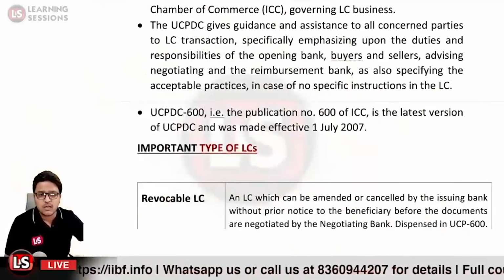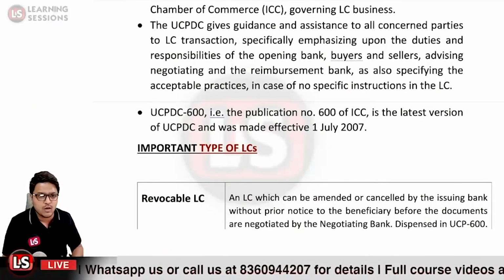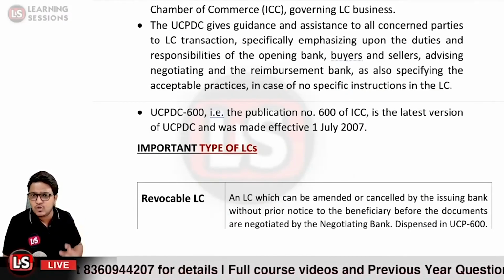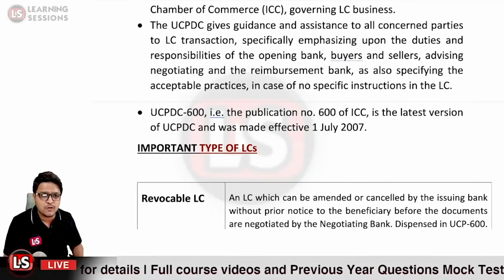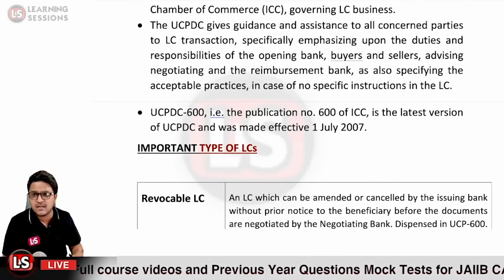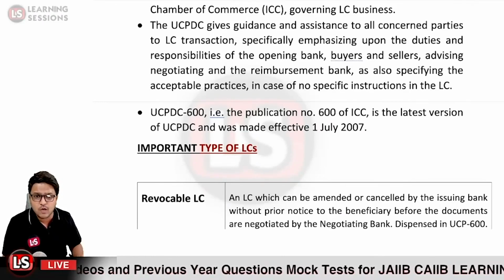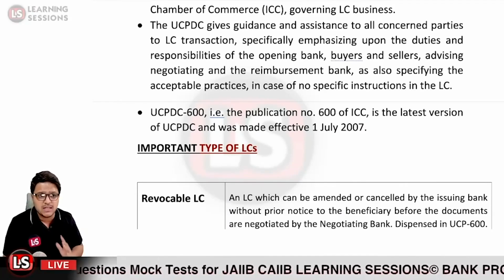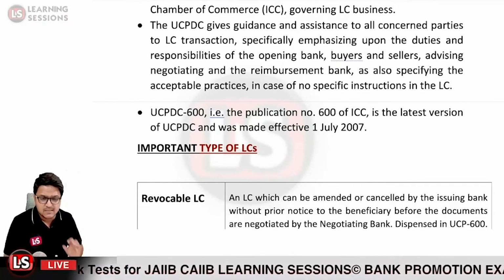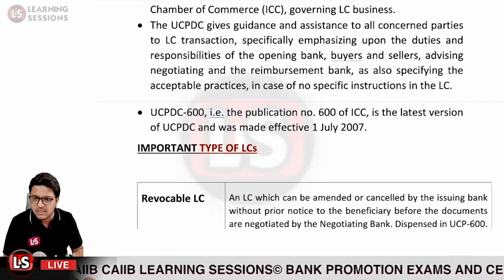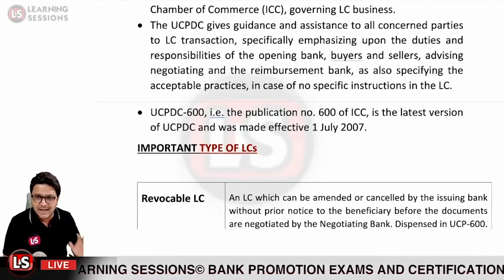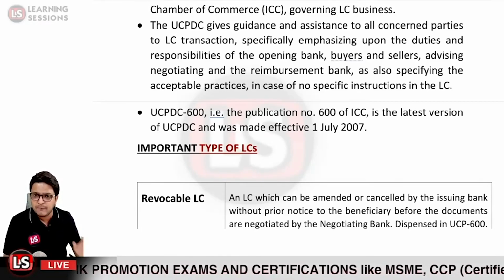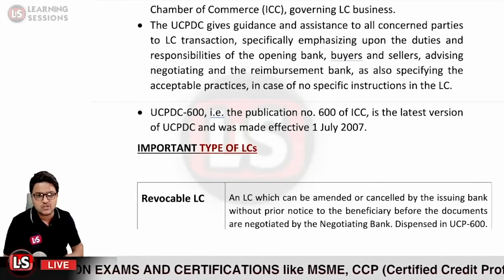Okay, now let us have a look at the different types of letter of credit. First of all, it is a revocable letter of credit. Revoke means you can cancel it, you can alter it. So a letter of credit which can be amended or cancelled by the issuing bank without prior notice to the beneficiary before the documents are negotiated by the negotiating bank is said to be a revocable letter of credit. But now this type of letter of credit is discontinued under the UCP 600. It is dispensed now. So a letter of credit which can be amended or cancelled by the issuing bank or the opening bank without prior notice to the beneficiary before the negotiation of the documents with the negotiating bank is called the revocable LC.